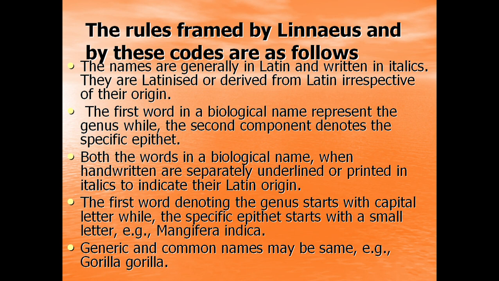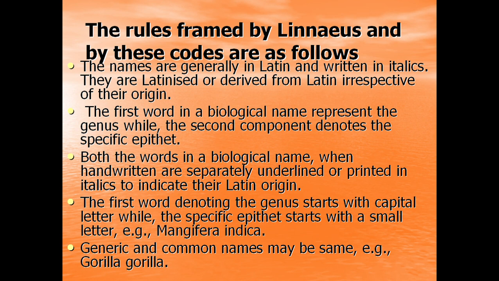The first word in a biological name represents the genus, while the second component denotes the specific epithet. Both the words in a biological name, when handwritten, are separately underlined or printed in italics to indicate their Latin origin. The first word denoting the genus starts with capital letter, while the specific epithet starts with a small letter.